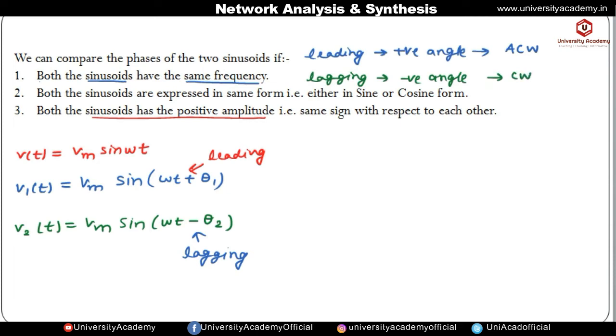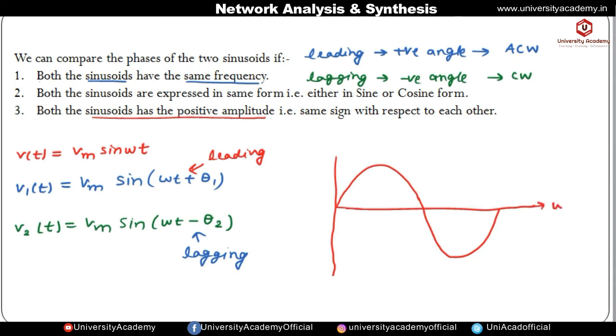Okay, so if we plot these three waveforms, suppose this is the v of t waveform. So let me plot these three waveforms. v of t is Vm sine omega t, so this is the waveform for Vm sine omega t with respect to omega t. Next let us plot v1 of t. Here v1 of t is Vm sine omega t plus theta 1, so it will be leading v of t by the angle theta 1.